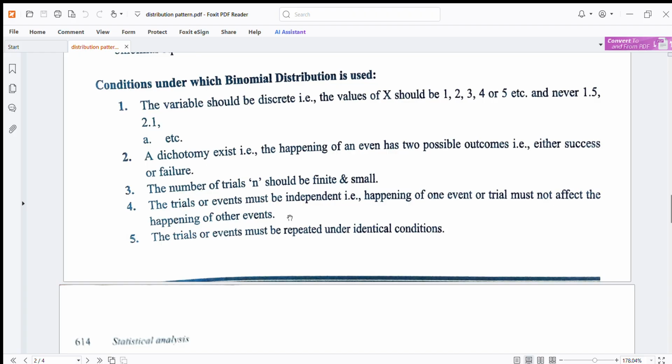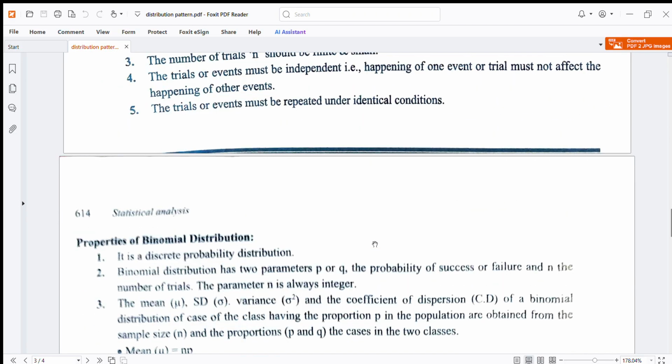The values of x should be 1, 2, 3, 4, 5, etc., but never 1.5, 2.5, etc. A dichotomy exists: the happening of an event has two possible outcomes, either success or failure. The number of trials n should be finite or small. The trials or events must be independent. Happening of one event or trial must not affect the happening of other events. The trials or events must be repeated under identical conditions.